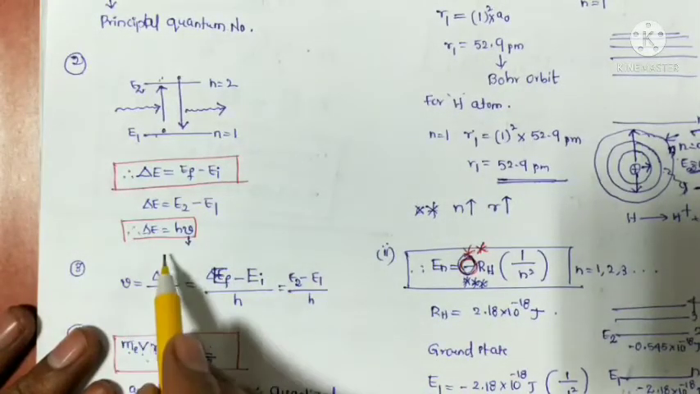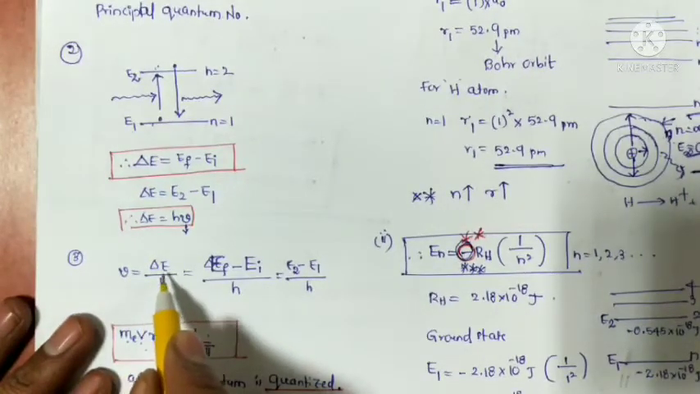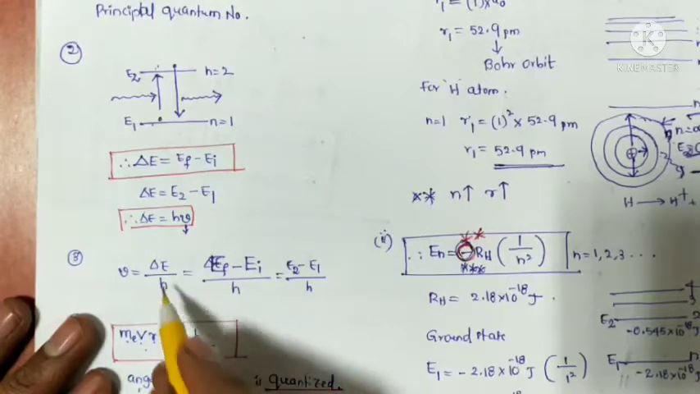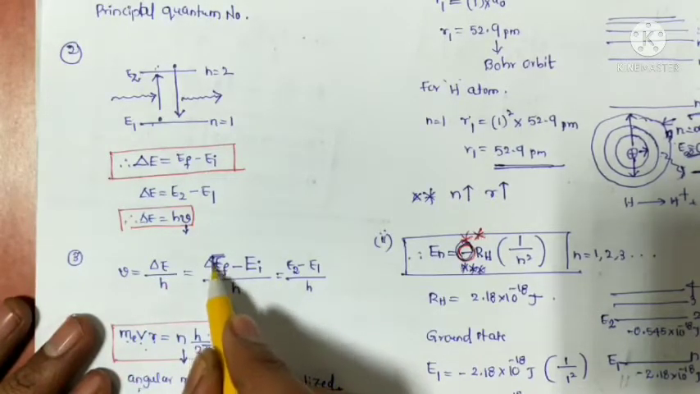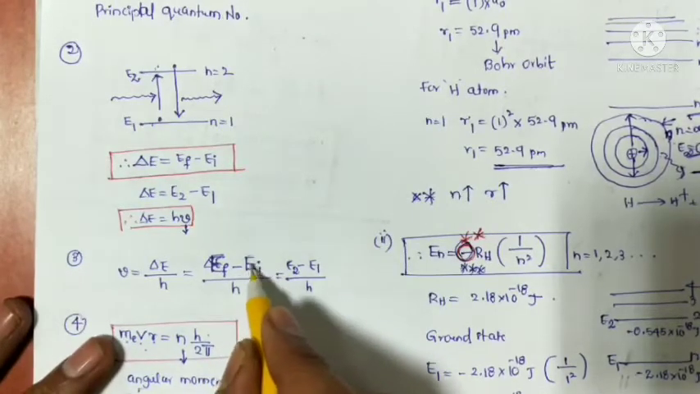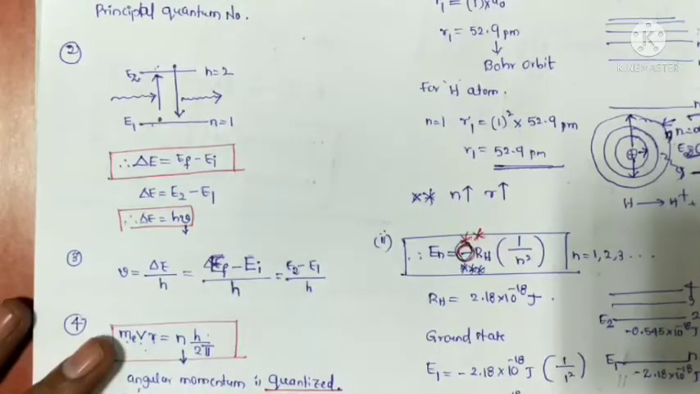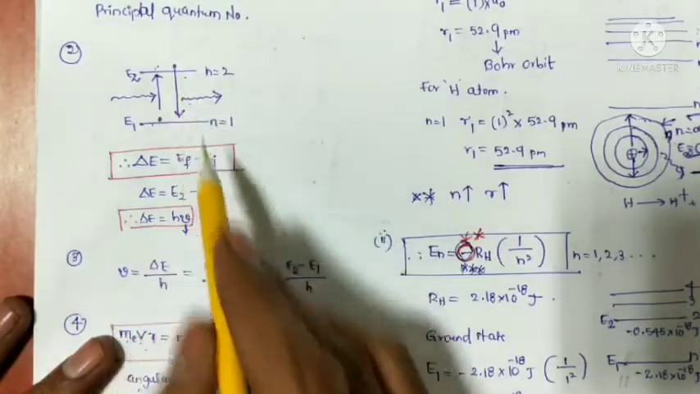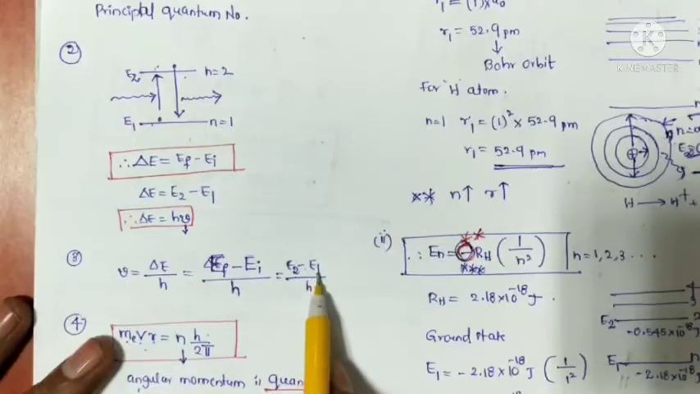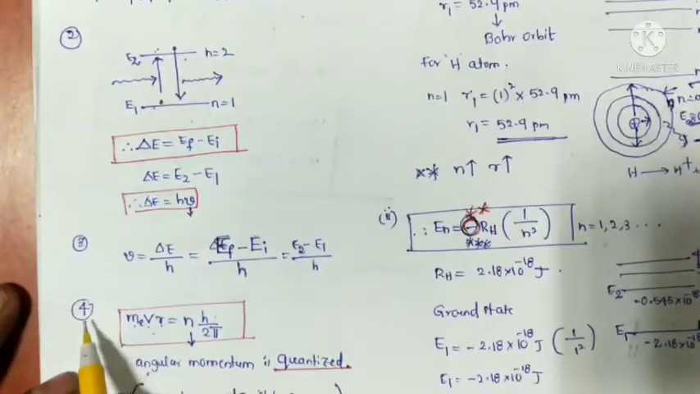Next, from this we calculate the frequency of the radiation: nu equals delta E by h. Delta E is nothing but the energy of the final state minus the energy of the initial state, divided by Planck's constant. If you take two energy levels, that is E2 minus E1, the final energy state and the initial energy state. Next, the fourth postulate.